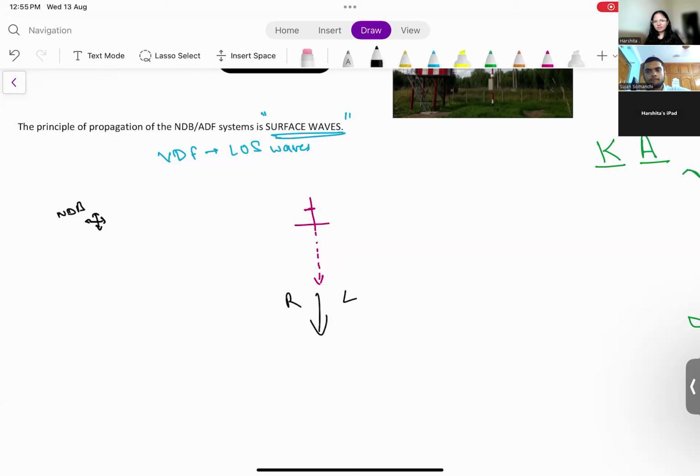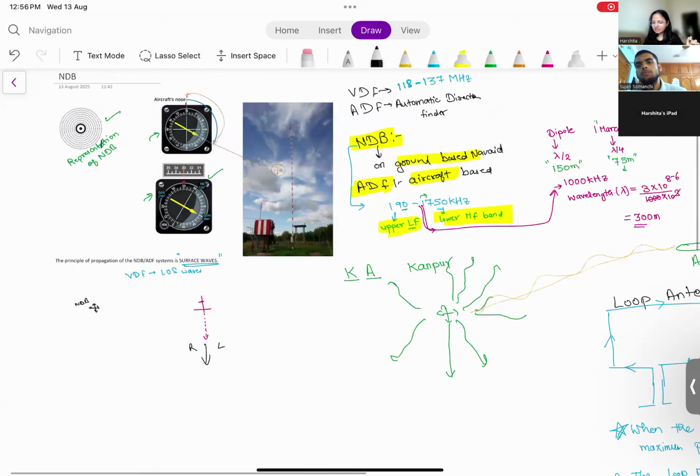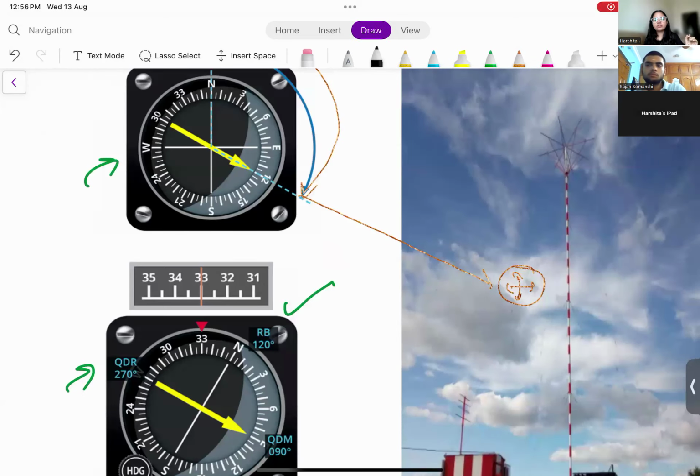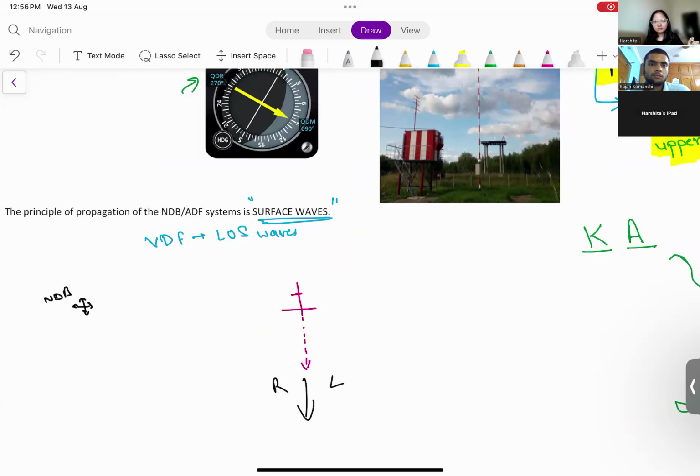So your instrument will tell you where you should head in order to reach the NDB. On your right. If you go in this direction, you will reach the NDB.